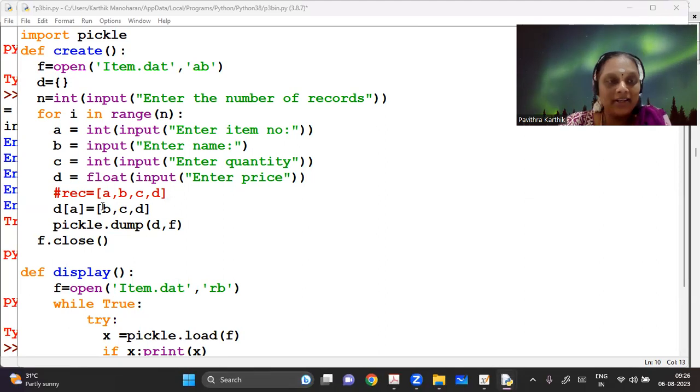Okay, so I made an error here wherein I have used D here for taking a float input and I've used D for the dictionary name also. So I have to change one of them definitely. So let me change this to DD so that now I hope this will work. So dictionary name is DD here for me. I'm dumping that.